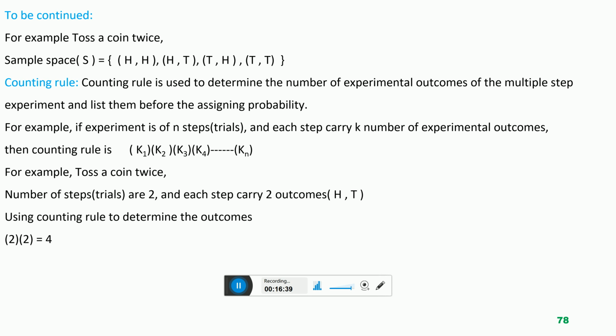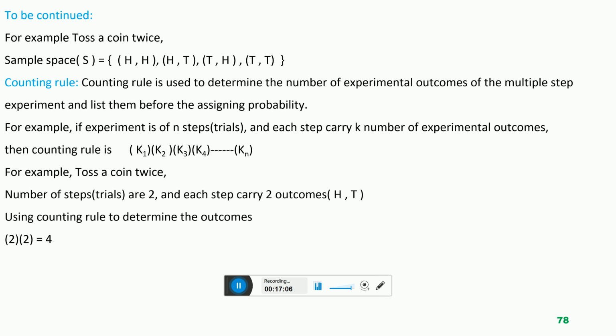We know that when we toss a coin, it carries 2 outcomes. Each trial, each step carries how many outcomes? 2 outcomes. One is head, the other is tail. I am again repeating, toss a coin is the experiment, and it carries 2 outcomes, head and tail.